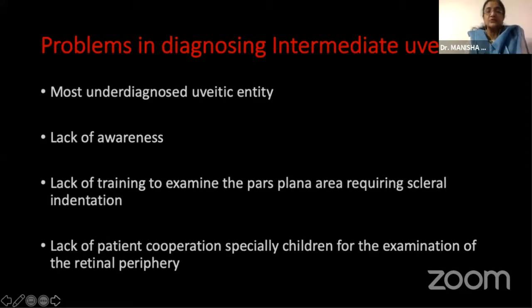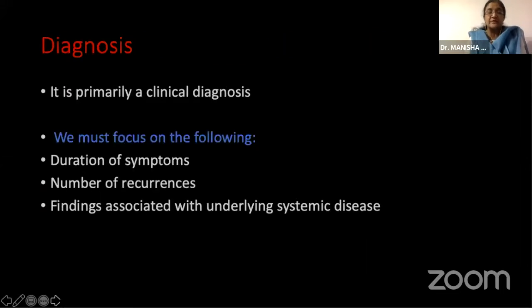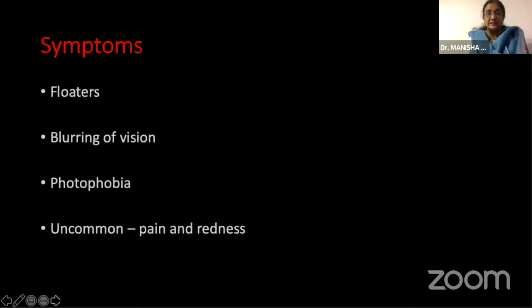It is the most underdiagnosed uveitic entity, primarily because of a lack of awareness, a lack of training to examine the pars plana area, which requires scleral indentation, and a lack of patient cooperation, especially in children suffering from pars planitis. They are often very uncooperative for examination of the retinal periphery. So diagnosis is primarily clinical, and we must focus on the duration of symptoms, the number of recurrences in the past, and associations with any underlying systemic disease. The symptoms mainly are floaters, blurring of vision, photophobia, and very uncommonly, pain and redness.